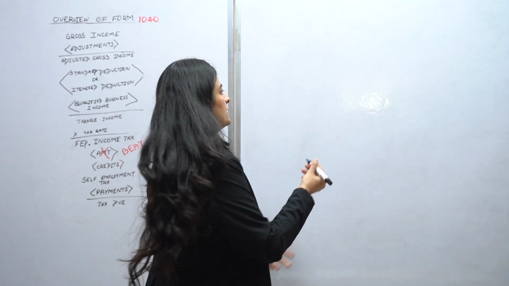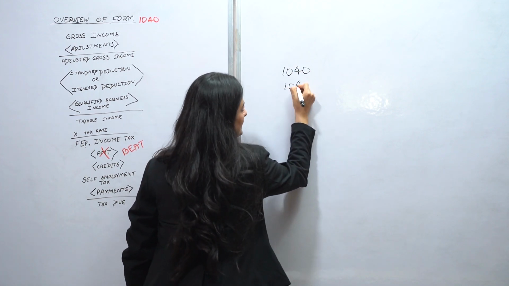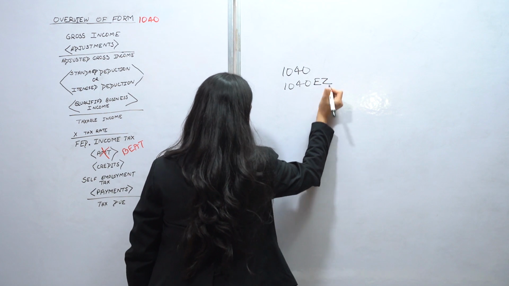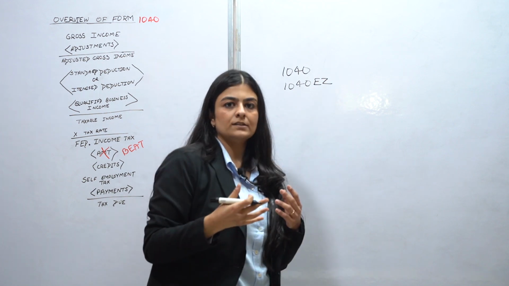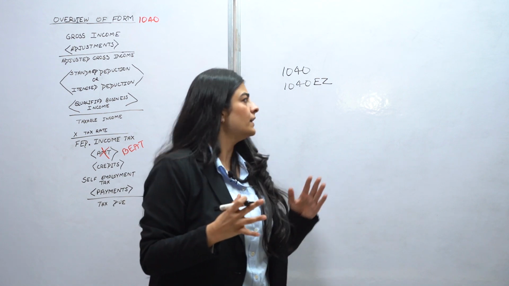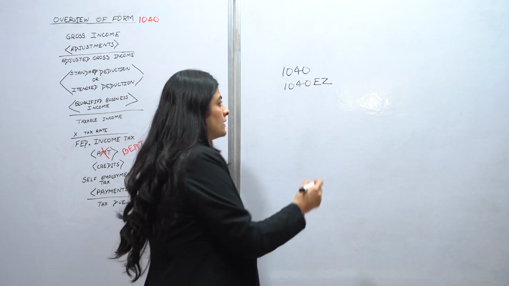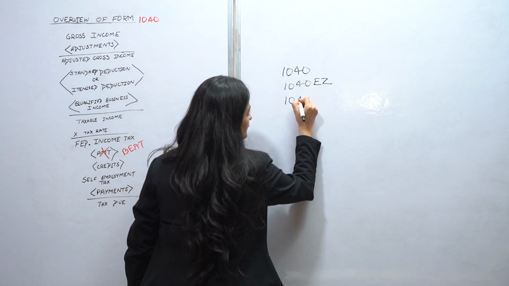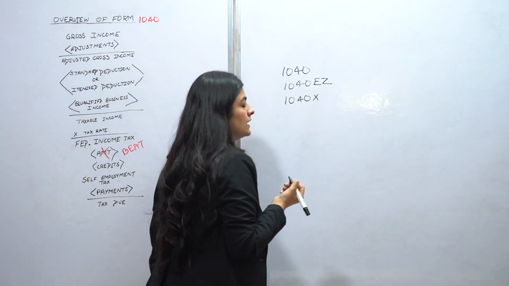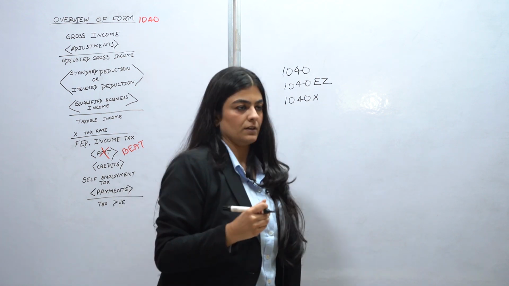To begin with, we've got Form 1040. You've got 1040 easy. As the name suggests, it's an easier version of the form. आपकी income complications कम है, आपकी income heads कम है, आप form 1040 easy use करेंगे, which is an easier version, takes less time. The next form is form 1040X. It's a form that's filed when you have to make amendments in your form 1040.